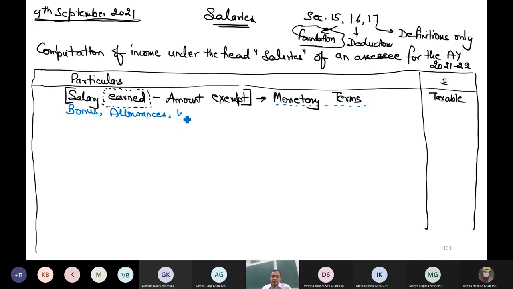Wages. Wages is monetary, yes. Gratuity and pension. So I can say retirement benefits. I might get these retirement benefits at the time of retirement, but these will be in cash or bank. So retirement benefits like pension, gratuity, provident funds, these are monetary. Any other? Paid leaves? Paid leaves, that is also a retirement benefit. That is known as leave encashment, that is also monetary. Any other monetary, or are these the only ones?